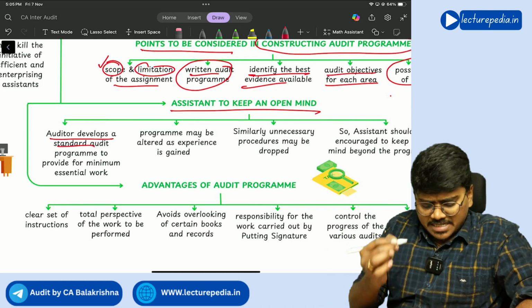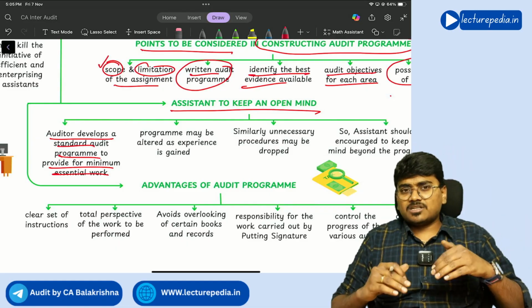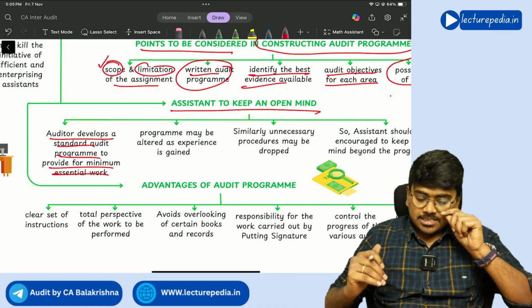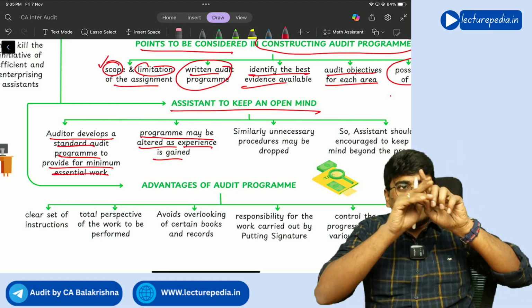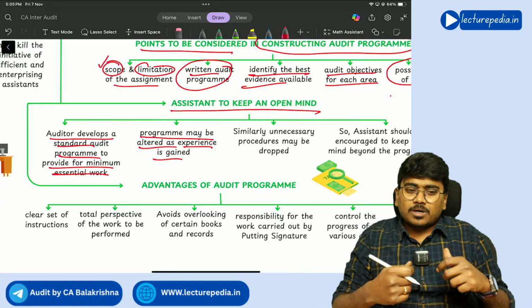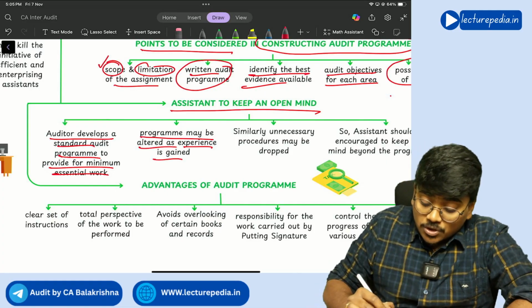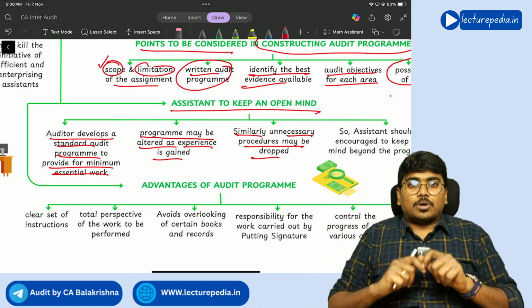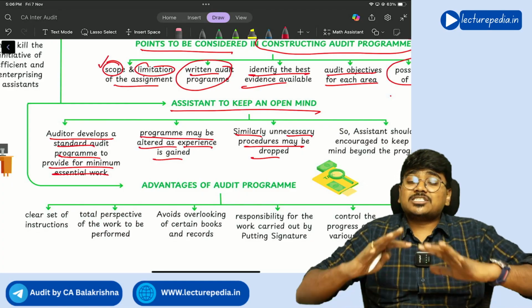The auditor develops a standard audit program to provide the minimum essential work. So how will the audit program be developed? First of all, a standardized audit program will be designed, and this program may be altered as experience is gained. You will take the standardized audit program and alter it so that it is suitable to the entity as you gain experience. Similarly, unnecessary procedures may be dropped off. So in the standard audit program, if there are any unnecessary audit procedures, you will drop those from the audit program.